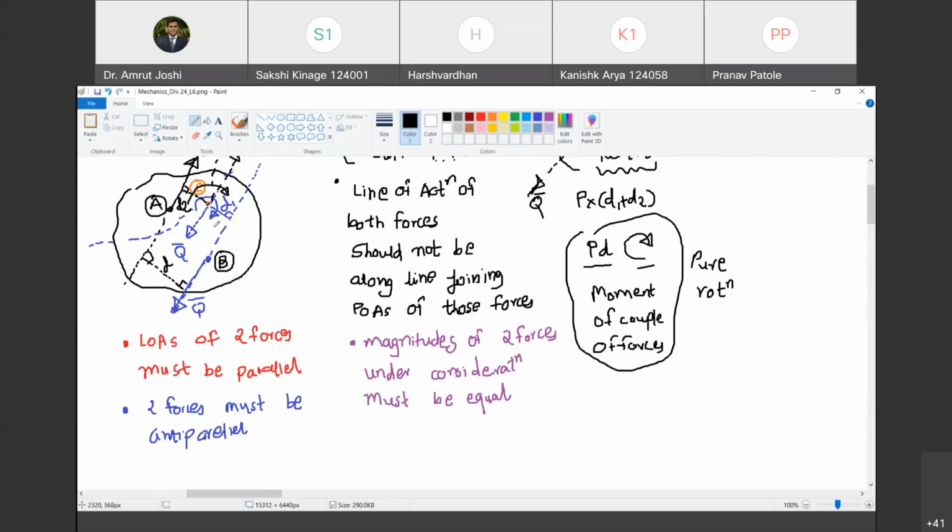Yes, sir. So this is understood. This point C is any arbitrarily chosen point between the lines of action of these forces. You pick any point in that zone and it is going to experience only the tendency of pure rotation under the moment, which is the moment of couple of forces of magnitude P into D and of clockwise nature. Happy? Yes, sir. So this zone is clear. From this entire middle zone, you can pick any point and you are going to experience a tendency of pure rotation.